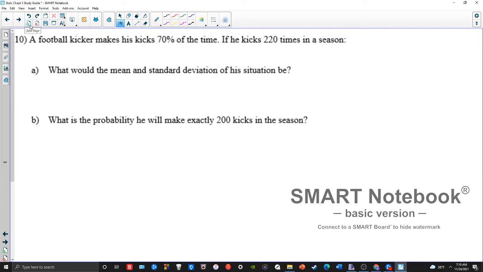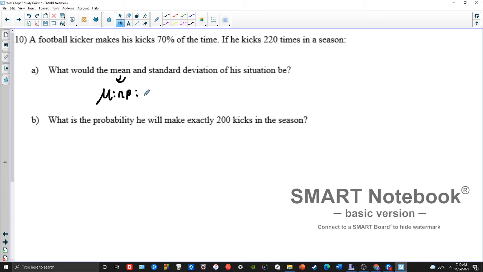A football kicker makes his kick 70% of the time. He kicks it 220 times. What's the mean and standard deviation? Okay, so we don't have a table here, right? So you might be thinking, how do we get the average? Well, this is binomial because you either make the kick or you don't. And so to get the average for a binomial, there's a shortcut. The average for a binomial is just n times p, or the number of attempts times the chance of success.